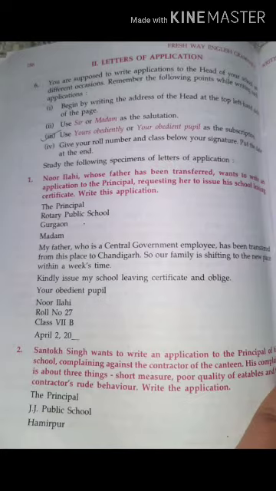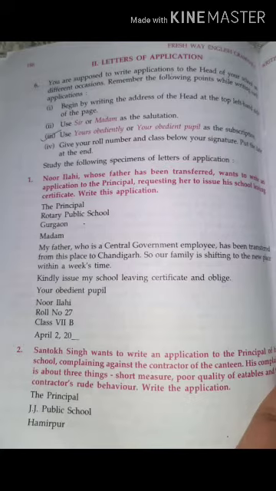Okay, so over here the name has been given, Noor, so that you have to write. First of all, the Principal, T and P should be capital. If the name of the school is given then write it, otherwise write XYZ. Here it is written Gurgaon, that is a place. You can write Alipur. Then ma'am, and then here the body of the letter has started. See, only 5 lines are there, only 2 paragraphs. The first one is bigger than the next one. In the next, you just have to write, kindly issue my school leaving certificate and I shall be highly obliged.